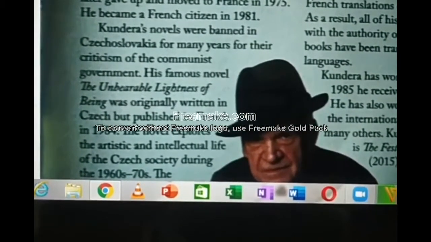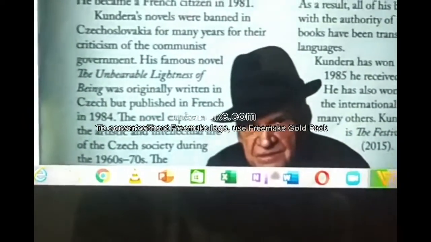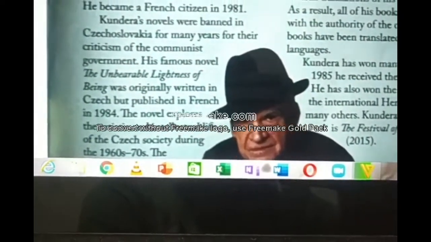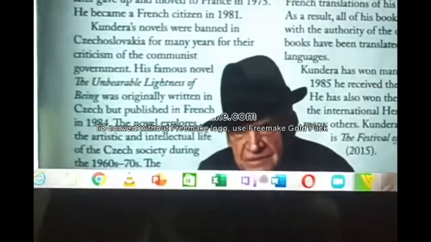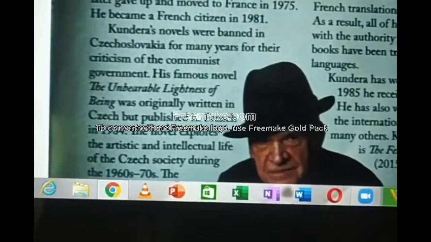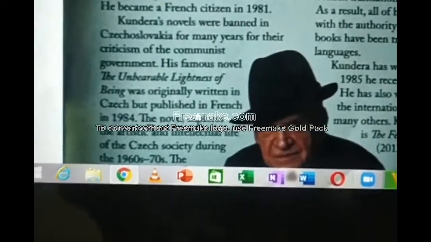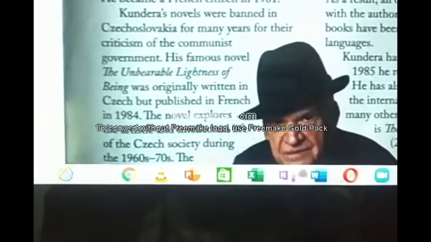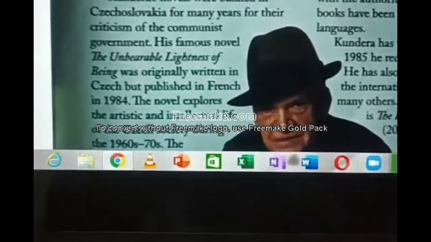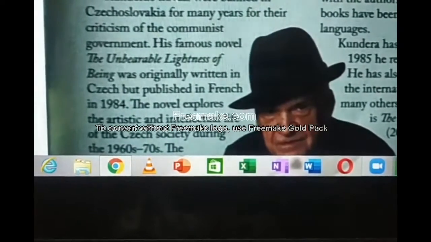His famous novel, The Unbearable Lightness of Being, was originally written in Czech, but published in French in 1984. While he was in Czechoslovakia, he wrote it there.